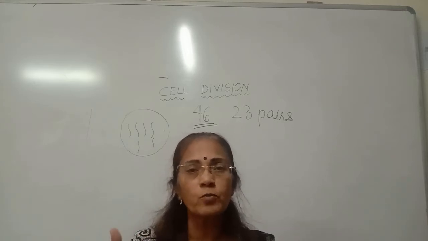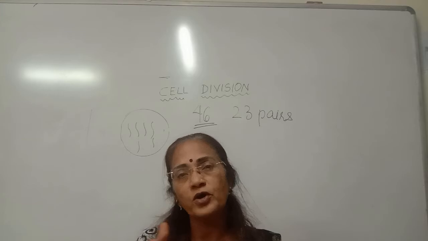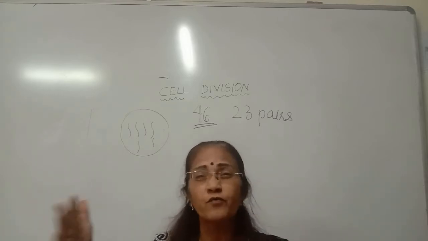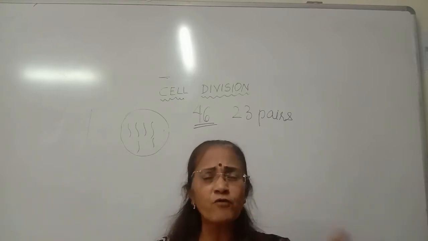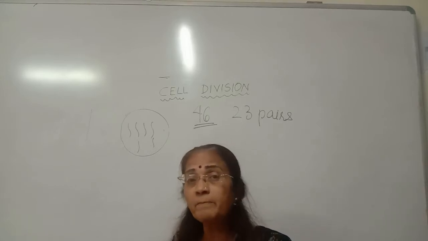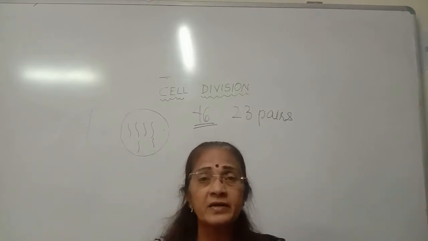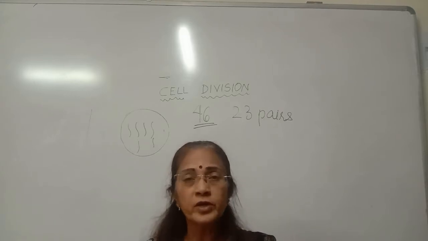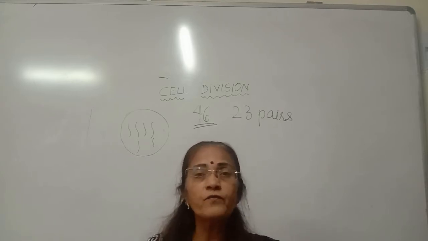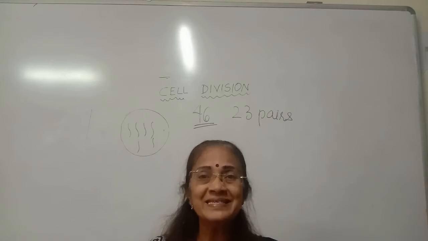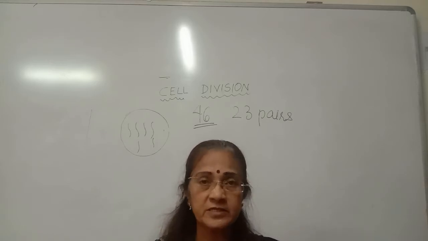If the number of chromosomes becomes, instead of 46, say 47 or 48, or even if it decreases to 45 or 44, then the baby cell is not going to be identical to the parent cell. So during cell division, the number of chromosomes has to be maintained the same, constant.